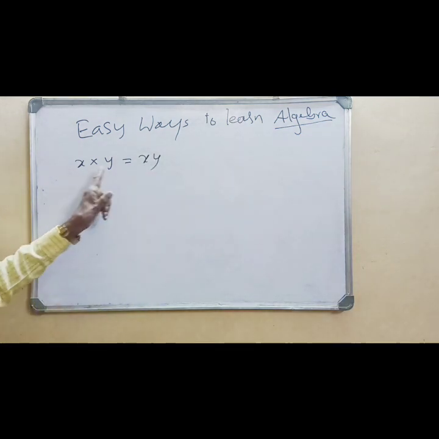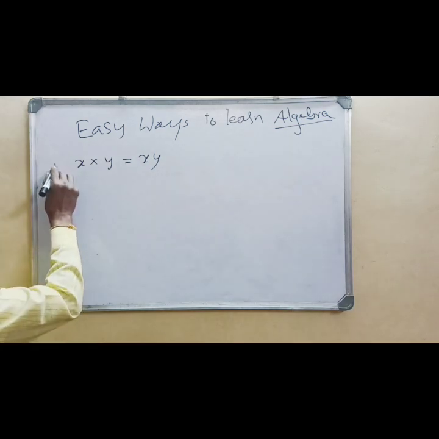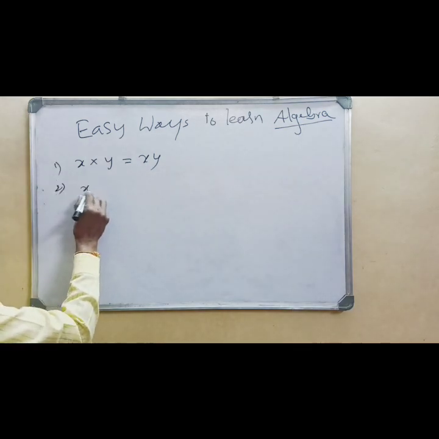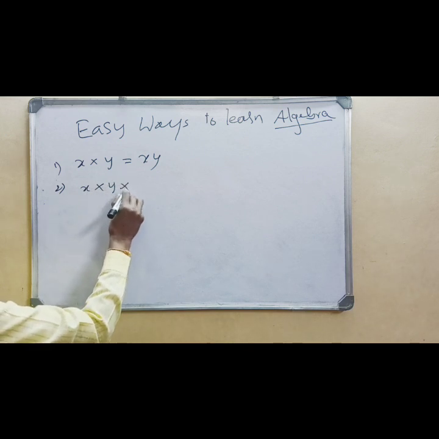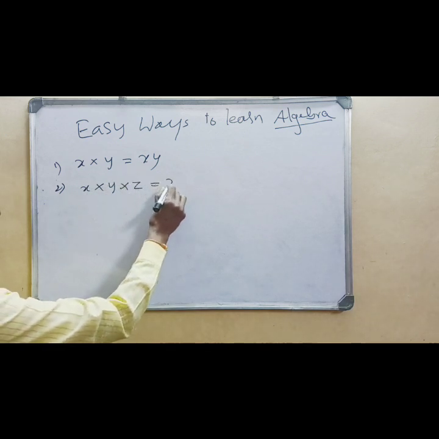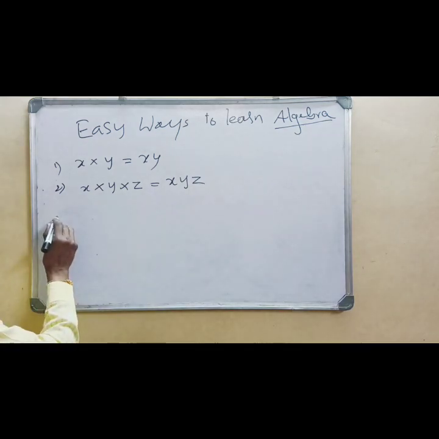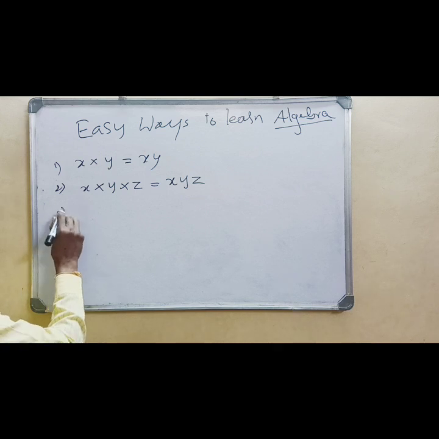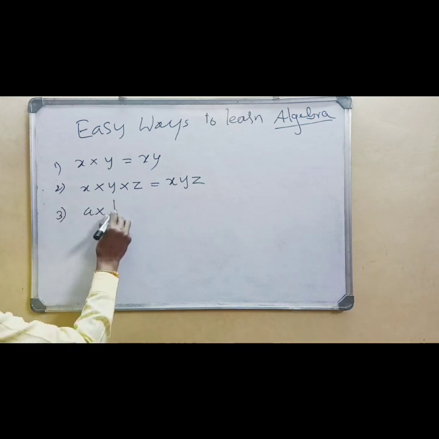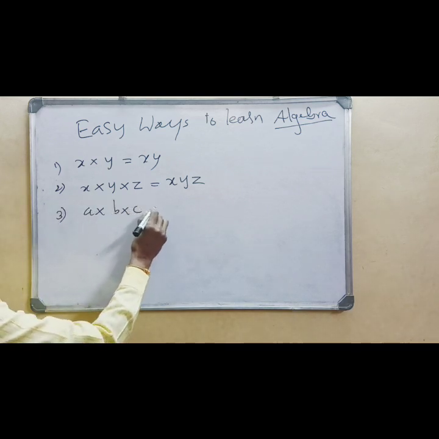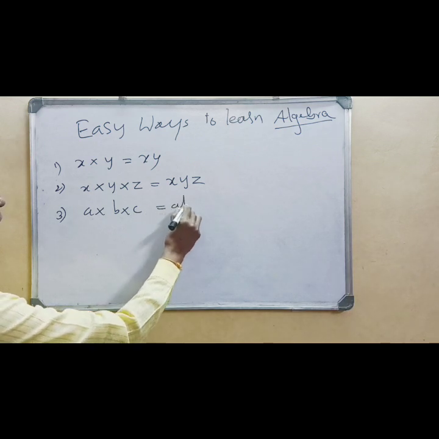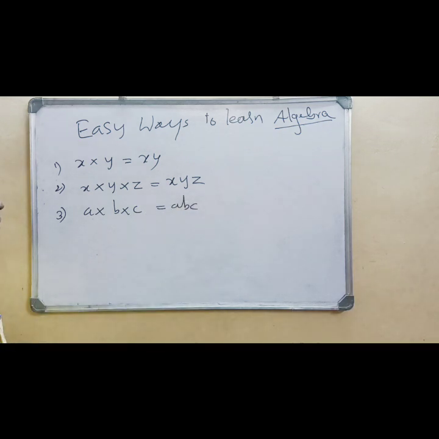Here the multiplication sign is missing. Similarly, in another problem, x into y into z is simply xyz. Third problem, a into b into c is simply abc.